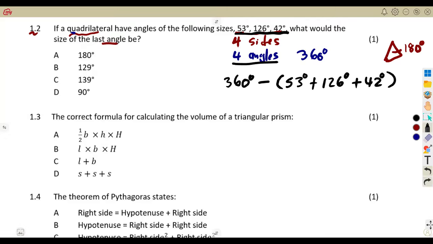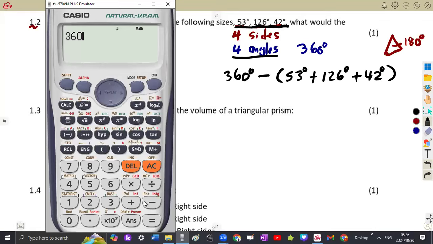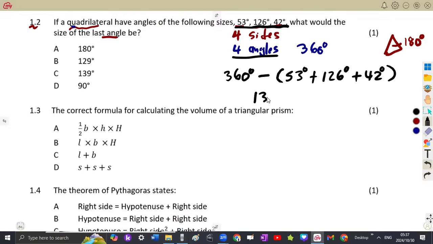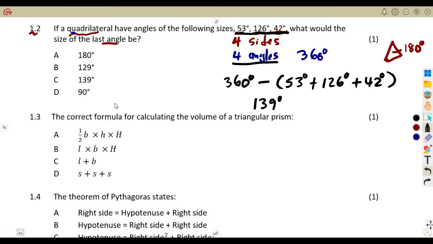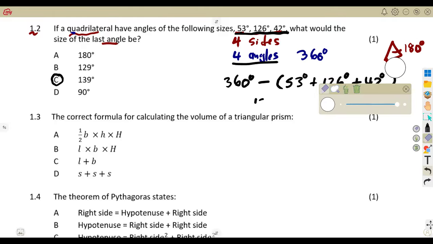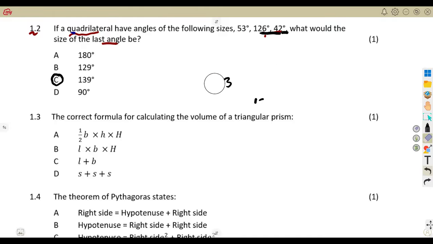This is 1 mark, guys, so you can just use your calculator without even writing this. 360 minus, open a bracket, you add 53, 126, and 42 together. That is going to give us 139 degrees. That is the last angle, the 4th angle that we have. So the best answer was going to be C, 139. This is how we are supposed to have attempted this question.